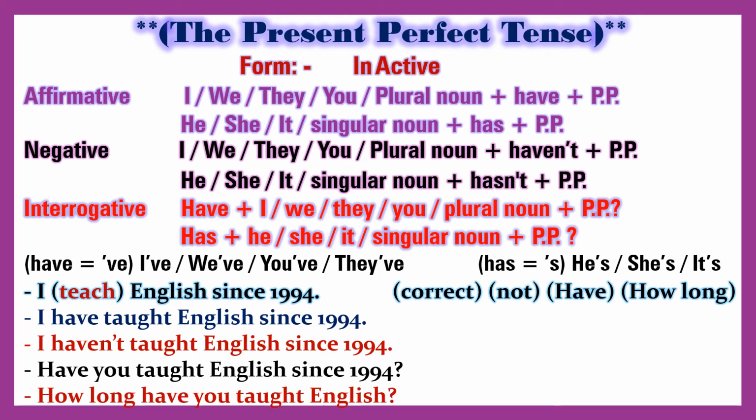Interrogative: Have I, we, they, you, plural noun and pp. Has he, she, it, singular noun and pp. Have equals 've: I've, we've, you've, they've. Has equals 's: he's, she's, it's.